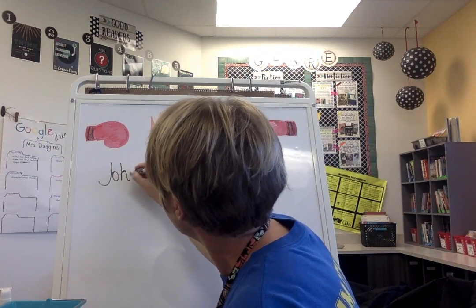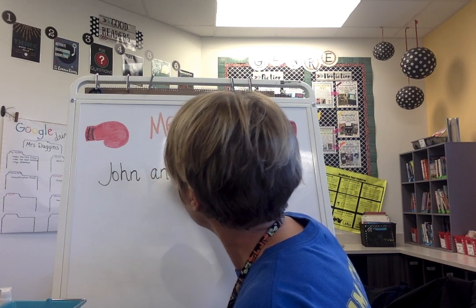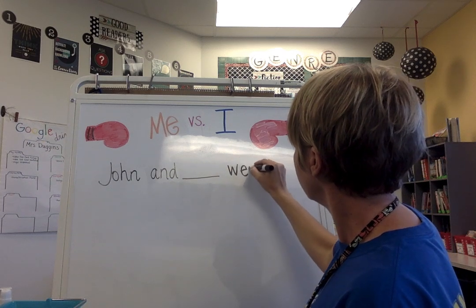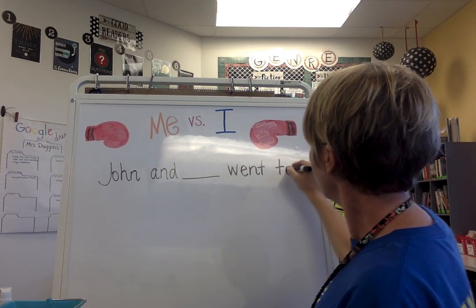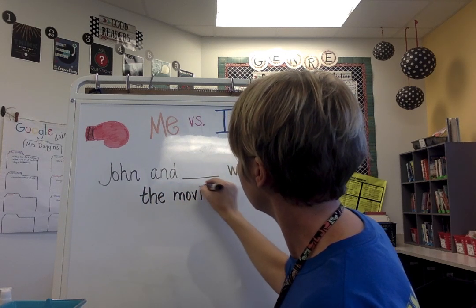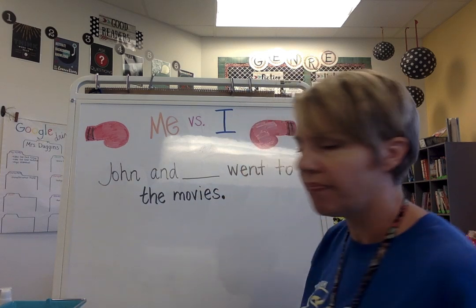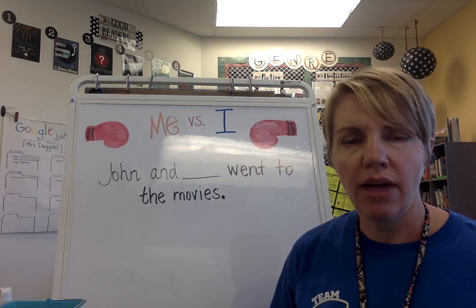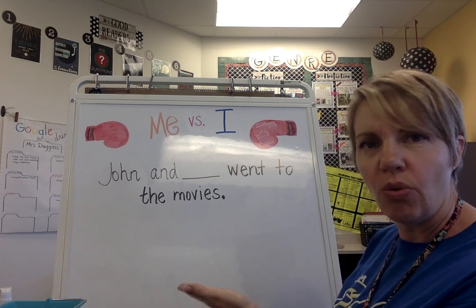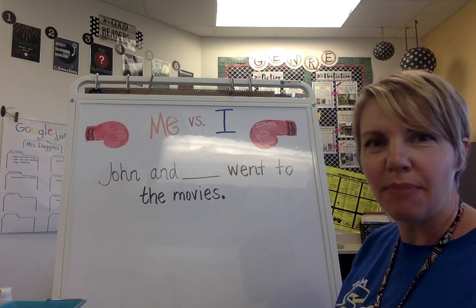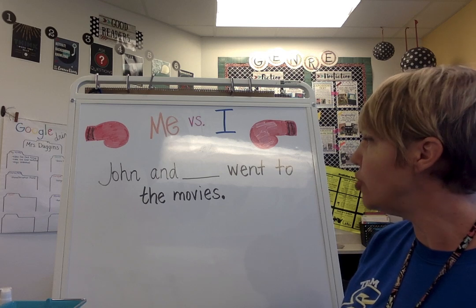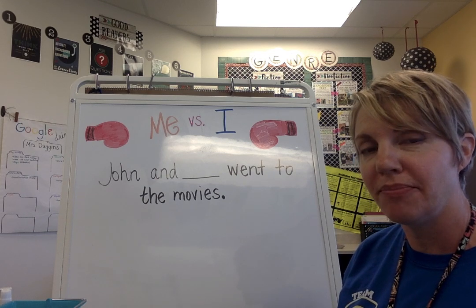John and, we're going to leave that blank for now, went to the movies. Now, using what you just learned about subject pronouns and object pronouns, would me or would I work better in that blank space? John and I went to the movies, or John and me went to the movies.